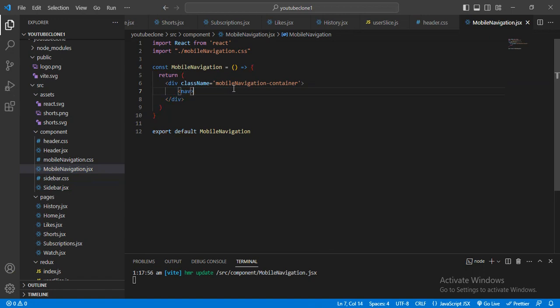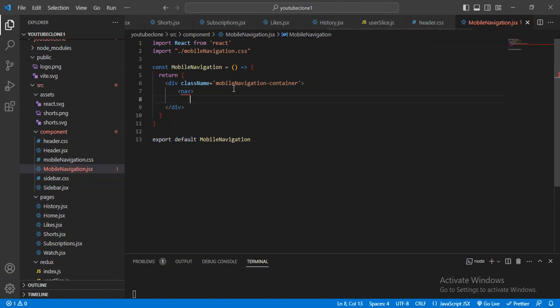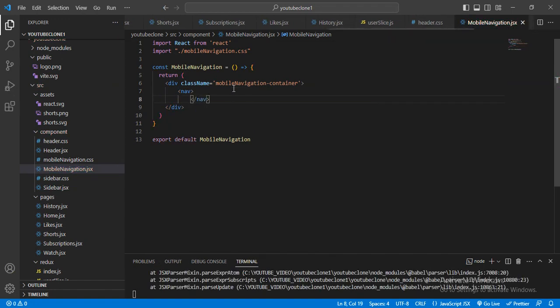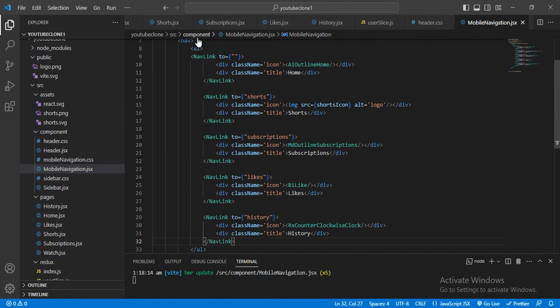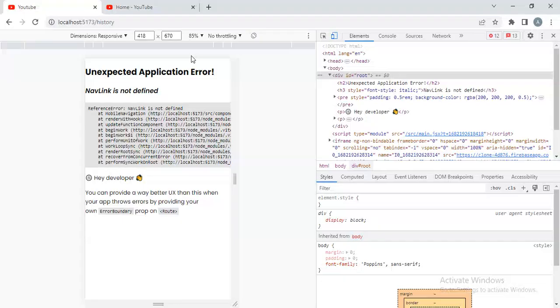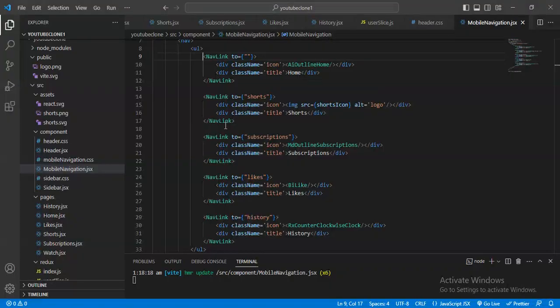Here I will give navbar, and inside this I will give the unordered list, and let me just format a little bit, and here I will paste this. And yeah, now check. Okay, now link is not imported, no problem.